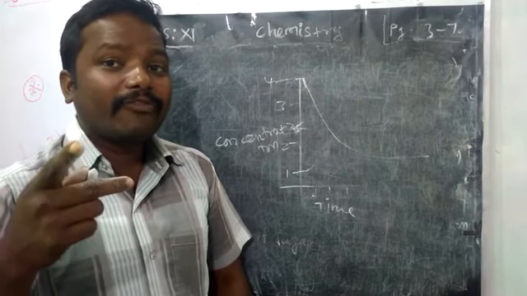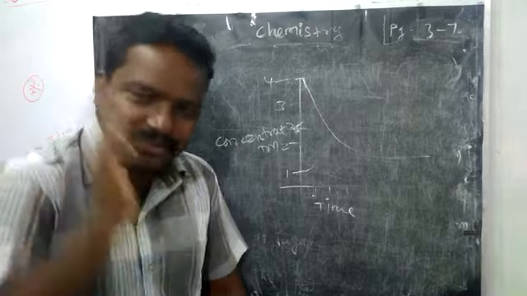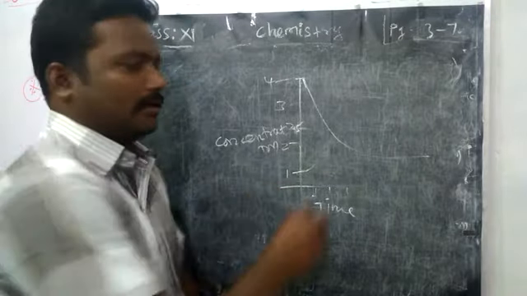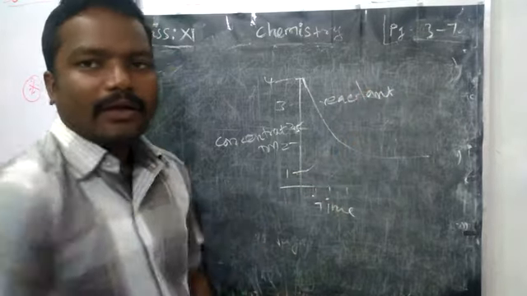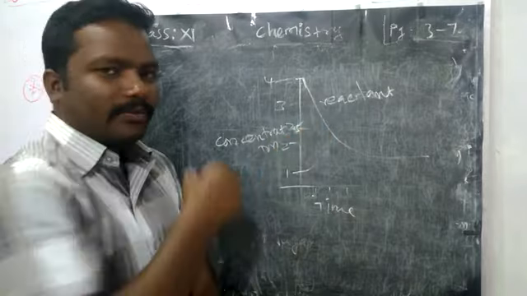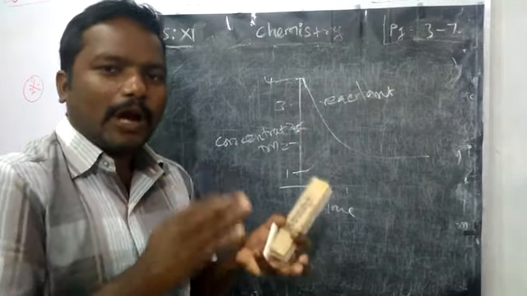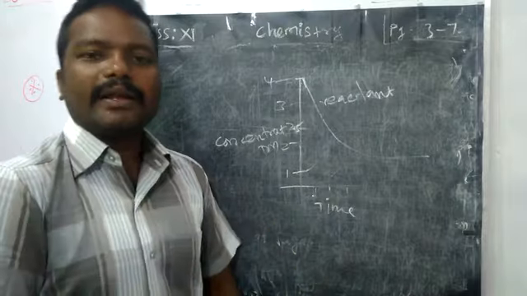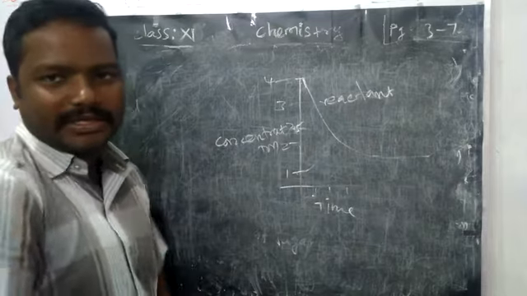See, the rate of forward reaction is high in the beginning, then it decreases. Reactant's concentration in the beginning is very high, but it is undergoing the reaction to form product. So little by little the concentration of reactant decreases. Finally, it reaches some constant concentration.